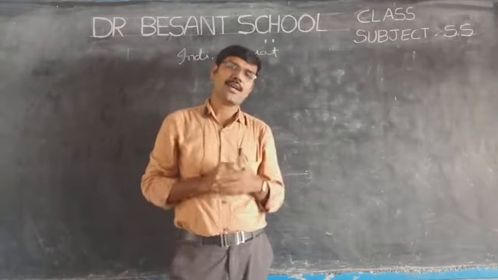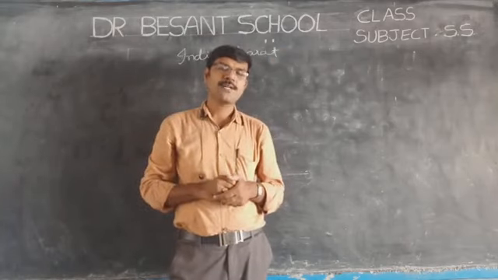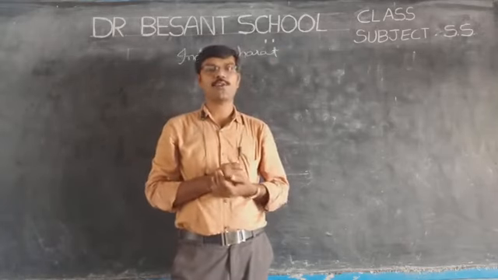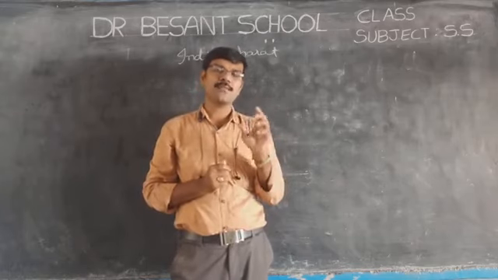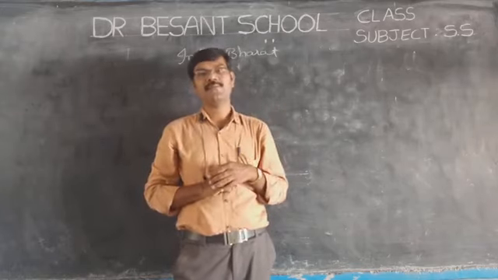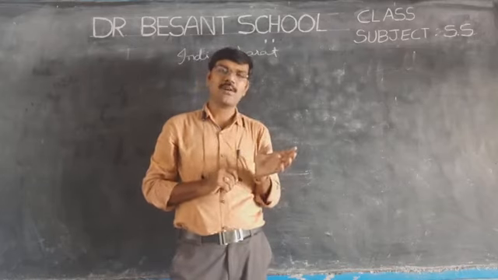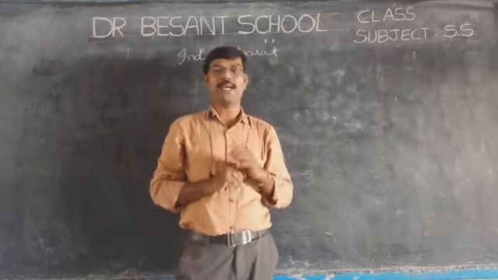Children, if you study the current affairs nowadays, the central government is trying to change the name of India into only Bharat or Hindustan. They don't want to continue the word India.